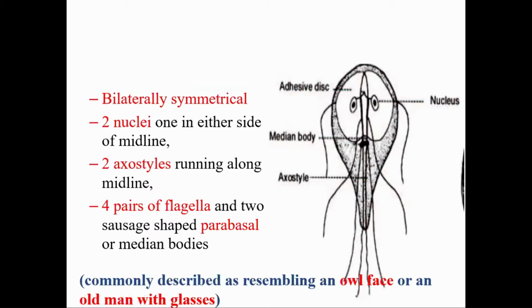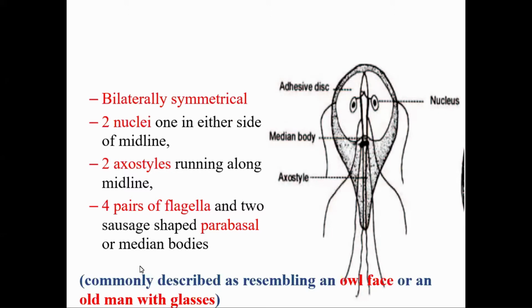And these trophozoites are bilaterally symmetrical. It has two nuclei, one on either side of the midline, and inside its nuclei there is a prominent karyosome, giving a typical eye appearance.